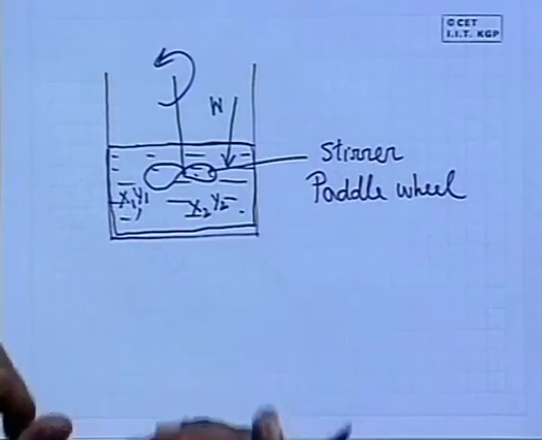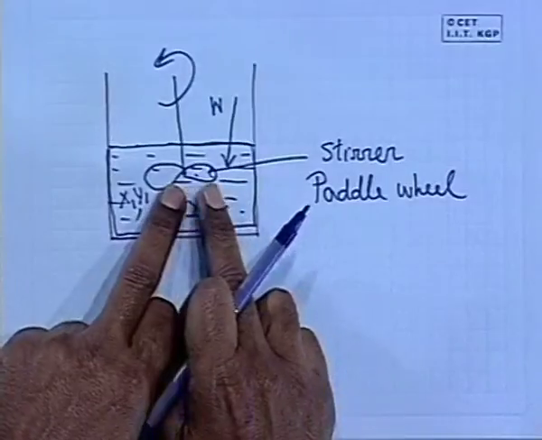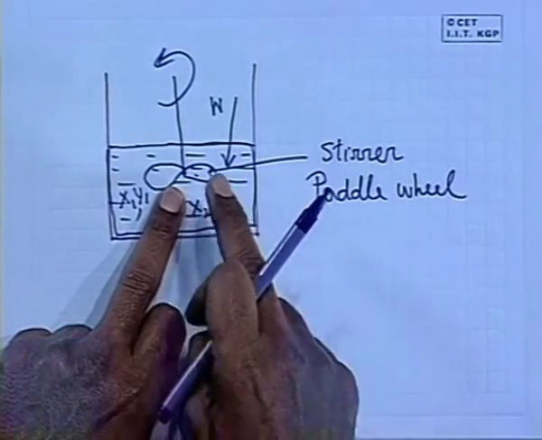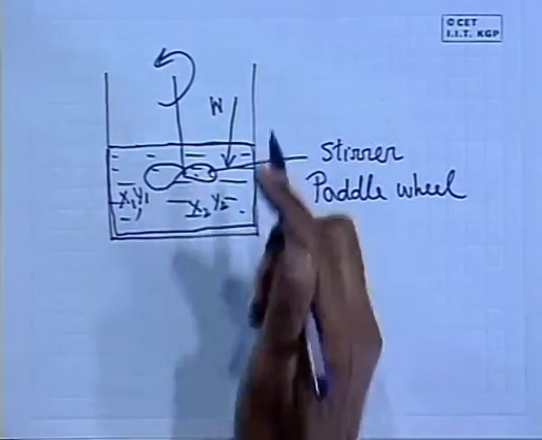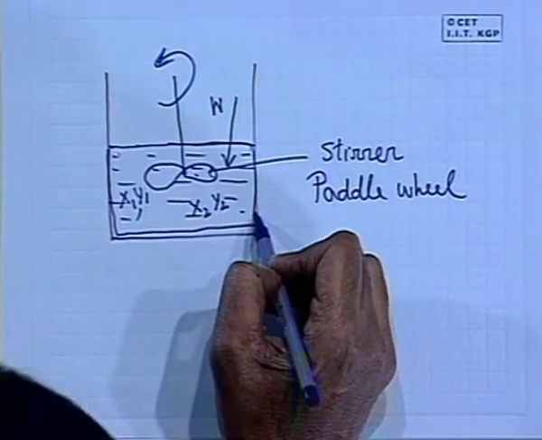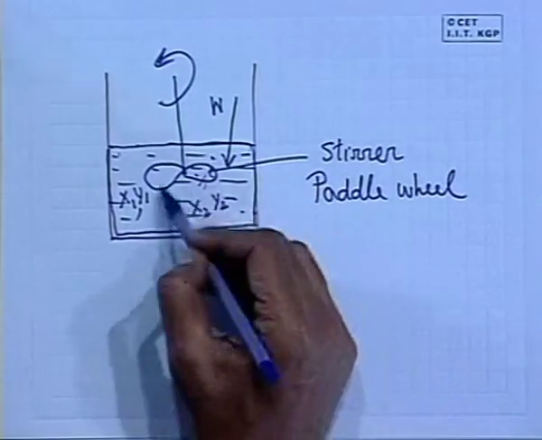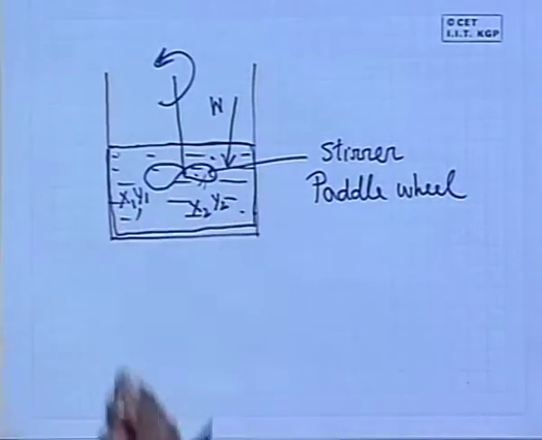But this type of work transfer is known as paddle wheel or stirring work. But this very important difference between the PDB work and this work: here friction is very important. Because of the friction, the work is done. Because if you want to rotate a stirrer or paddle wheel in a fluid as a system, if the fluid has no friction, no viscosity, no work is required to rotate it. So therefore, here friction is the agent for the work to be transferred to the system.